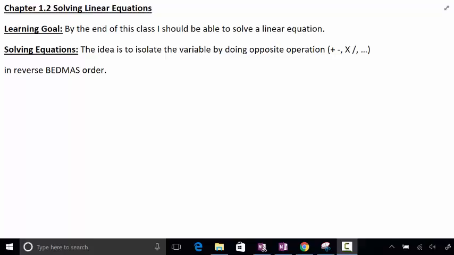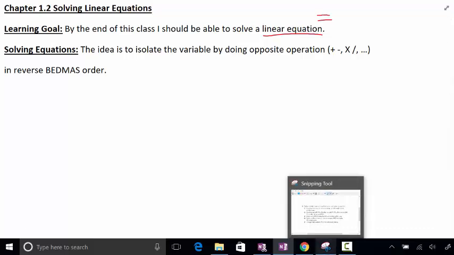Okay, so this is chapter 1.2, solving linear equations. By the end of this class, I should be able to solve a linear equation. Remember, a linear equation includes a what? An equal sign, right? There's an equal sign for an equation.